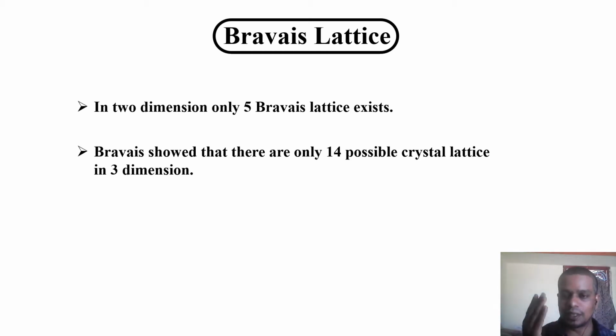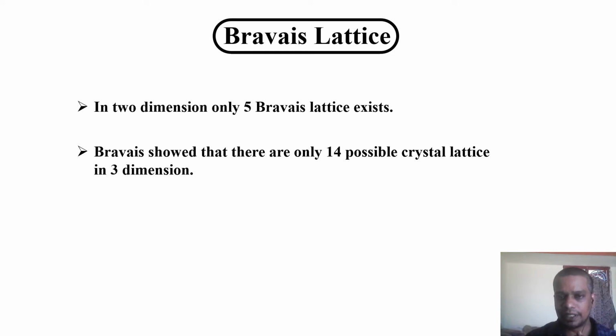If it is 2 dimensions, suppose you are making a sheet kind of crystal, a 2D crystal, you can put it into one of the 5 Bravais lattices. The best example of a 2D crystal is the carbon sheet. If you look at your pencil, there is a hexagonal carbon, one of the carbon allotrope structures. That is a hexagonal structure. It will be a kind of sheet. So this is a 2D crystal system.